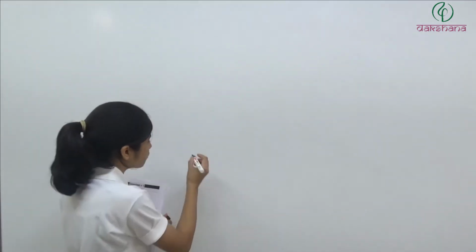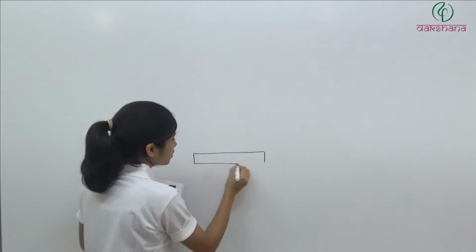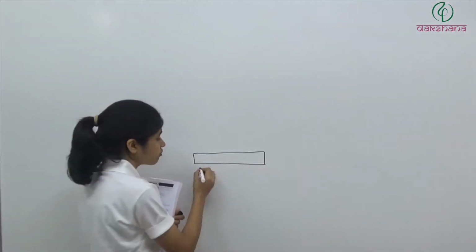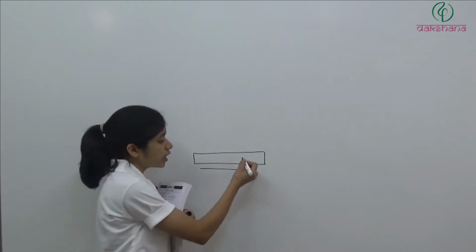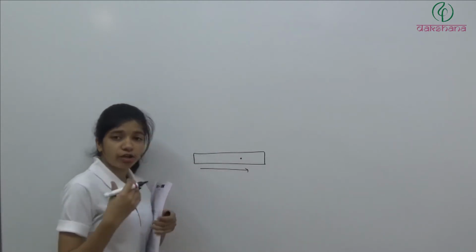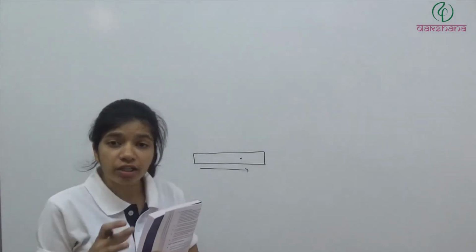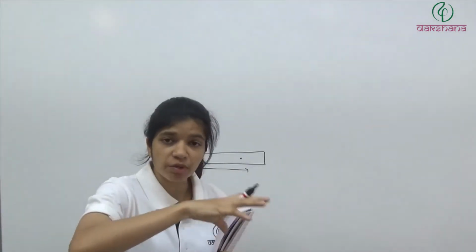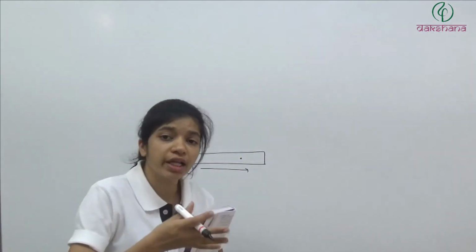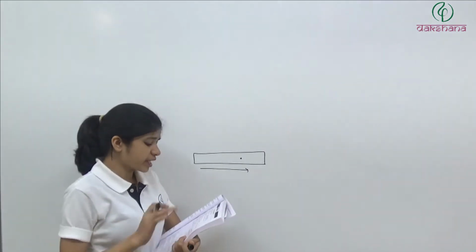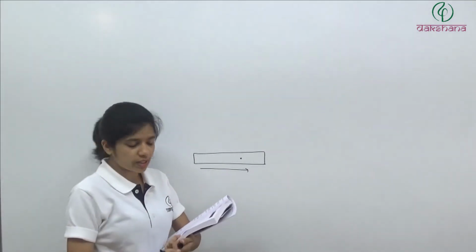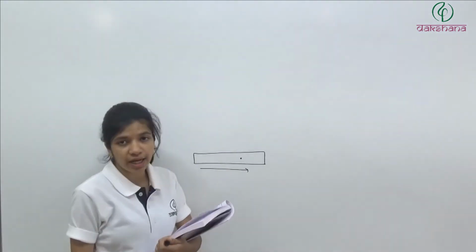Let's say we have solved a problem where the density of the rod was varying from here to here. It was increasing, so the center of mass was lying somewhere here. The center of mass will lie towards the region where the mass is more, correct? So it is not going to lie always at the geometrical center. So the first option is wrong.